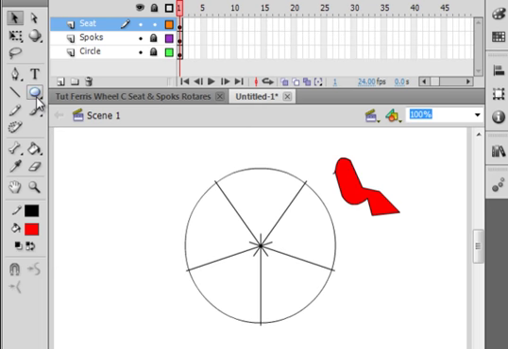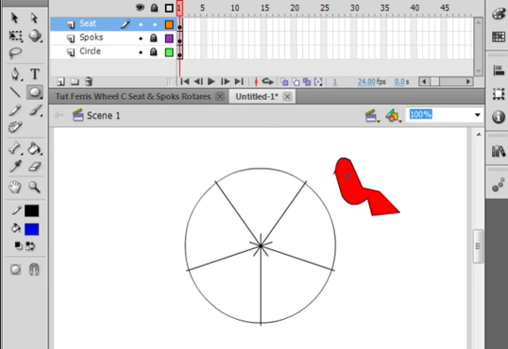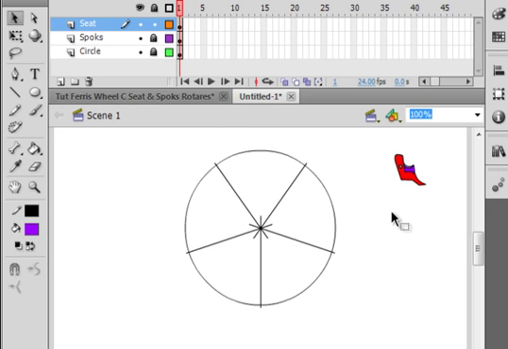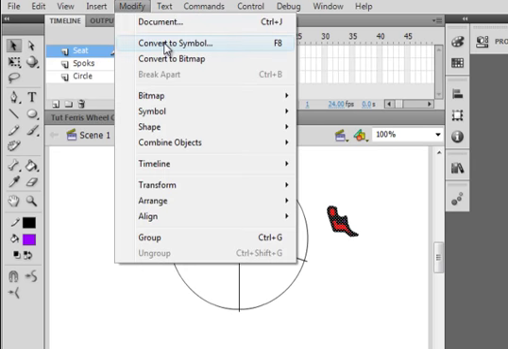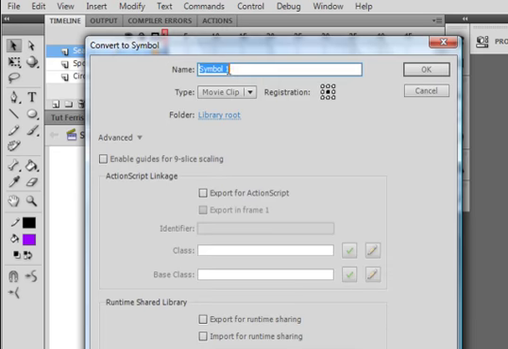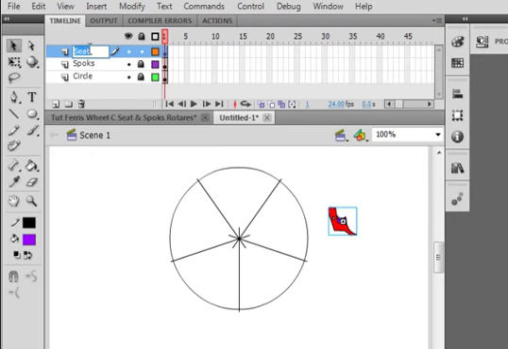And when I had got that done, I picked up my oval tool again. I picked up a grayish color and I made a little circle where I wanted my seats to pivot. So now I'm not going to use that seat. I have another one already drawn. And here's my seat. I'm going to highlight that seat that I have made. Come up to here, modify, convert it to a symbol. Make sure movie clip is selected and call it SEAT_MC, seat movie clip. Let's rename this layer seat 1.